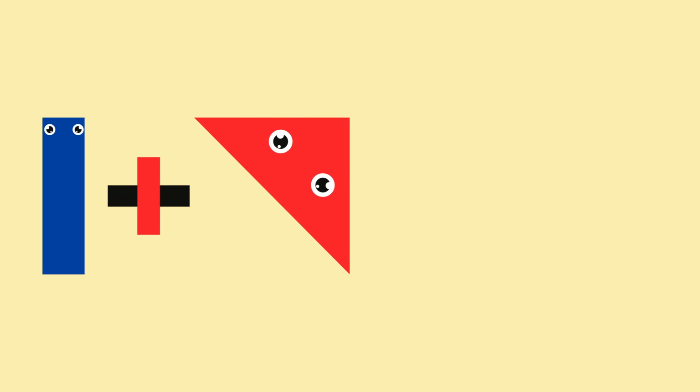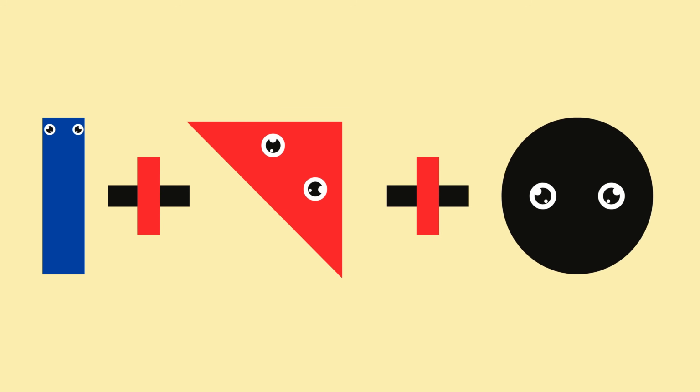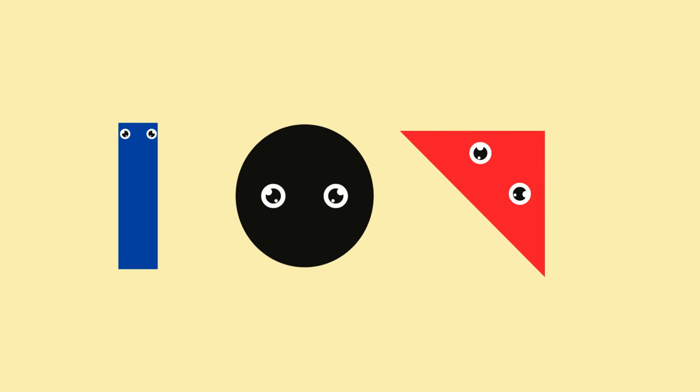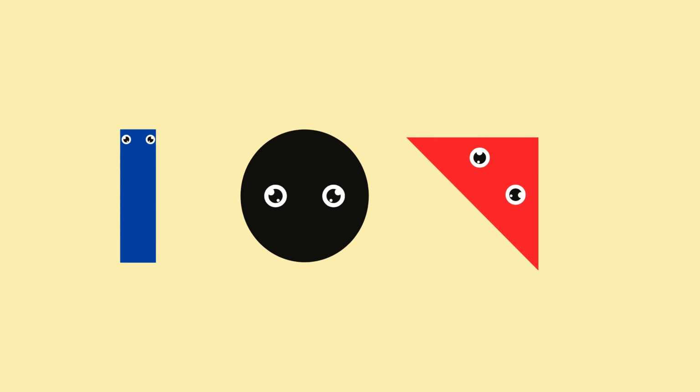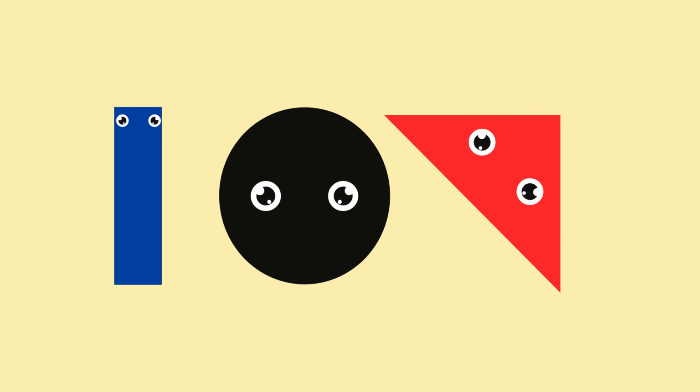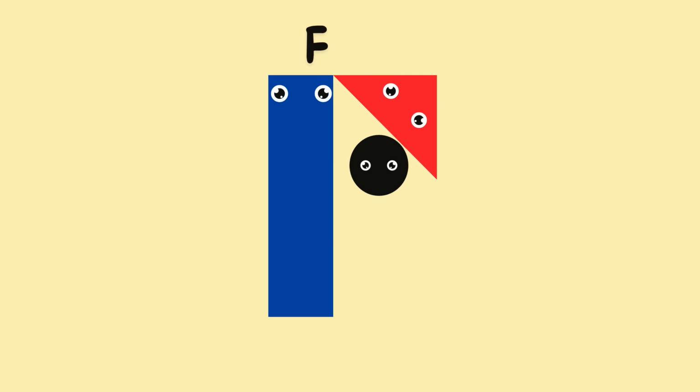Next, make the alphabet letter F. Rectangle. Plus. Triangle. Plus. Circle. Look at the rectangle, circle, and triangle. When we put them together, they make the letter F.